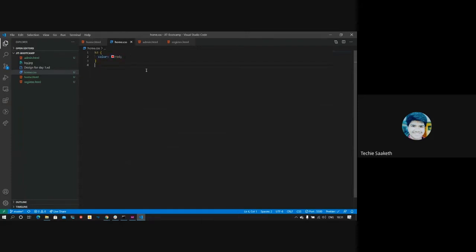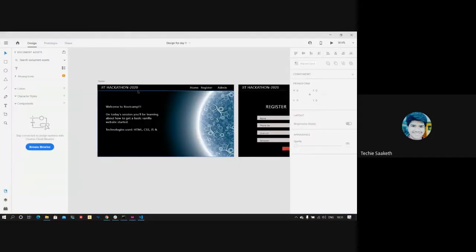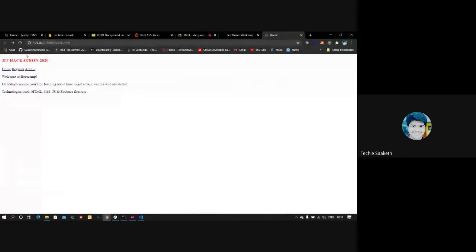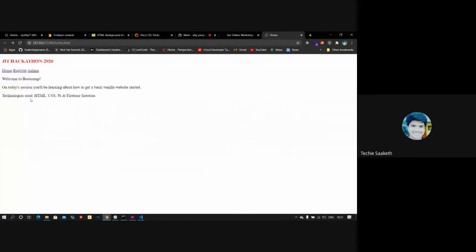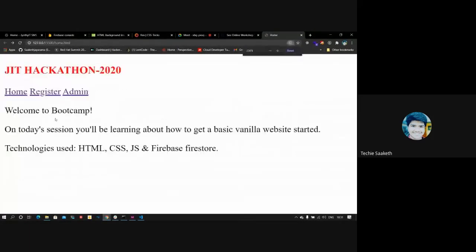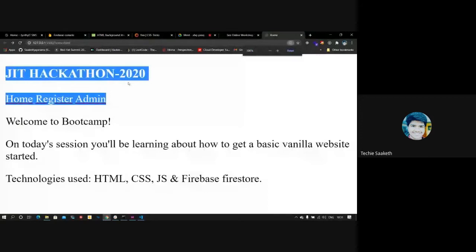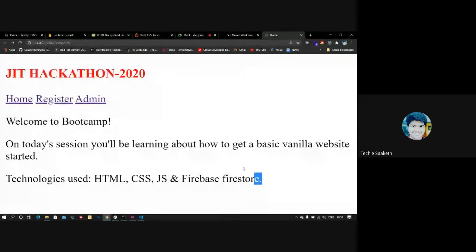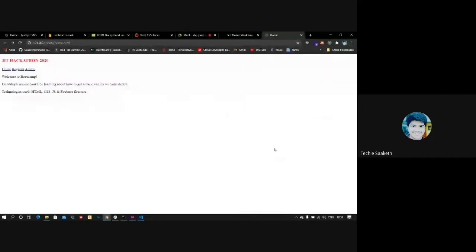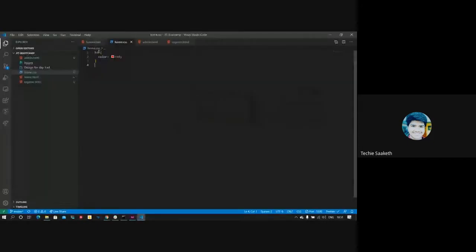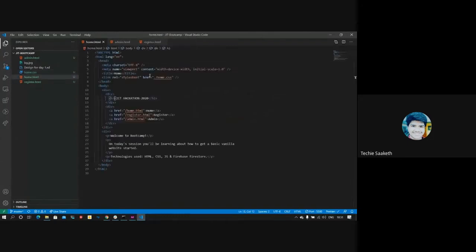So JIT Hackathon 2020 should come in red color. Let's see whether it's red or not. You can see here that JIT Hackathon 2020 is in red. The rest are in black or blue. So we can target either a group, or we'll see the rest of the things in future.